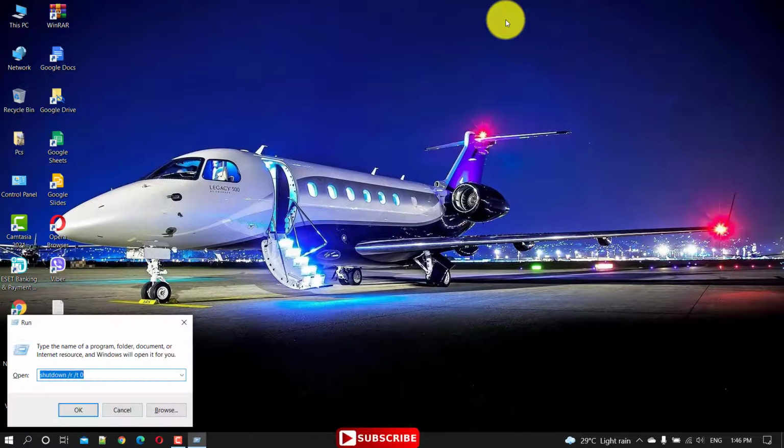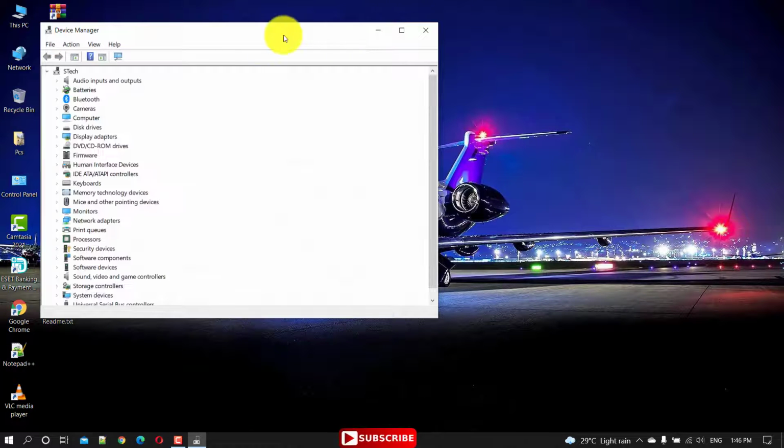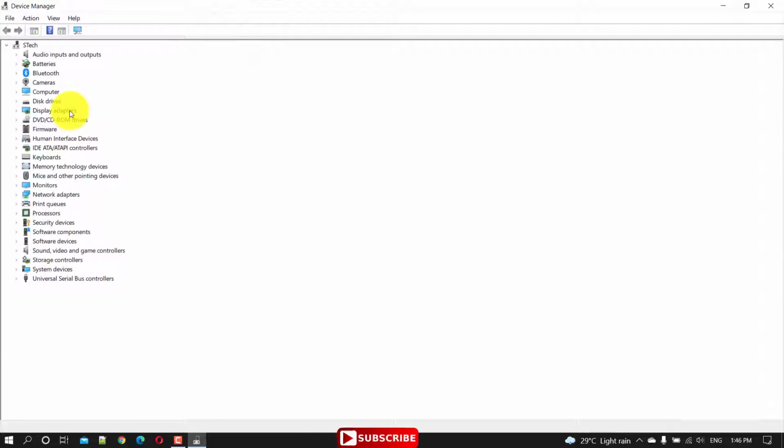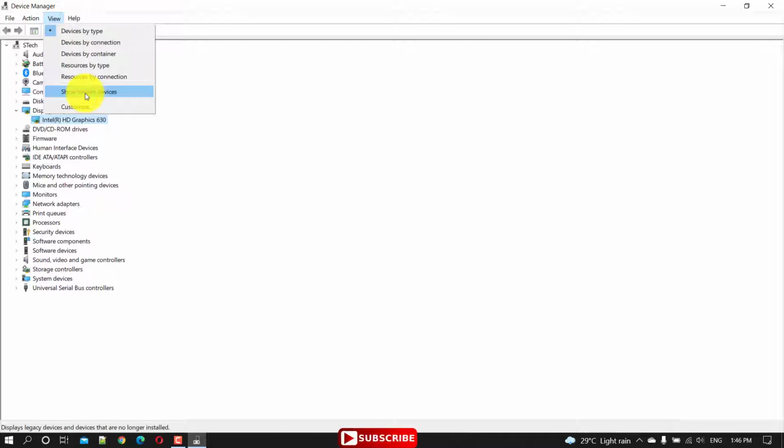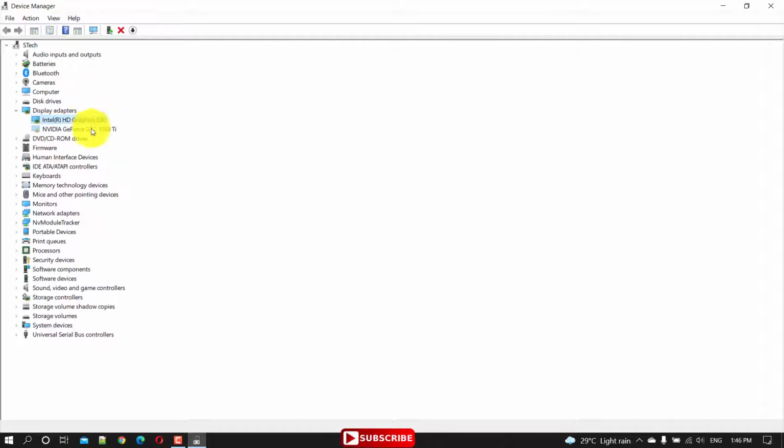Let's go to device manager, just type devmgmt.msc. Here you can see the display adapter. Here it is showing only the Intel driver, and it has a GTX NVIDIA graphic also, but it's not showing because of the driver issue. So just click here and show hidden devices. Here it is, NVIDIA GeForce GTX 1050 Ti. This is the graphic, although I have installed the driver previously, it is not working properly.